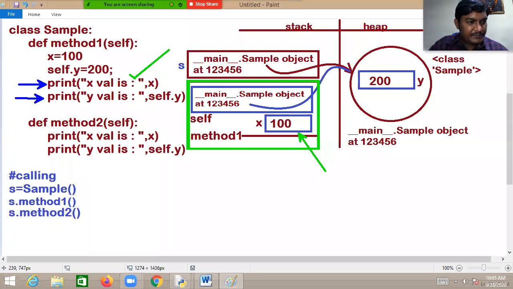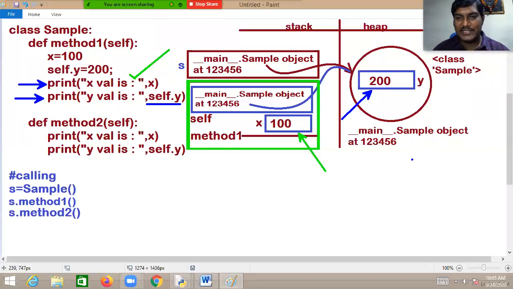Now this line. We are requesting the Python virtual machine to print the value of y referred by self. Who is this self? Self in method 1. Self in method 1 referred to the object. Now it will ensure the existence of y, and it gets the value of this y, and you will be getting 200. This is the internal flow, which you must understand.